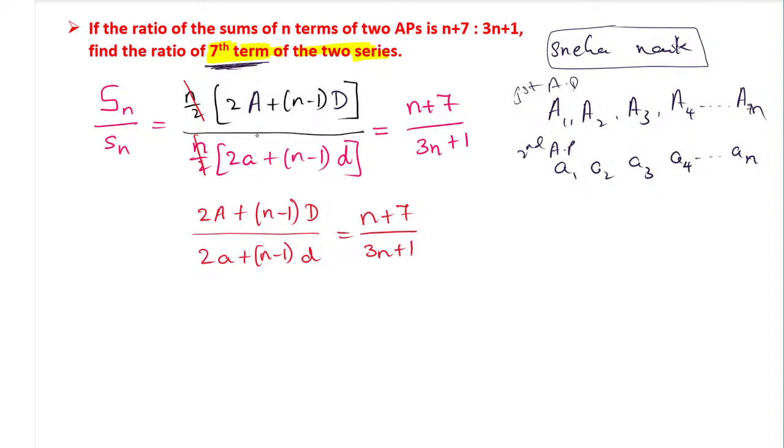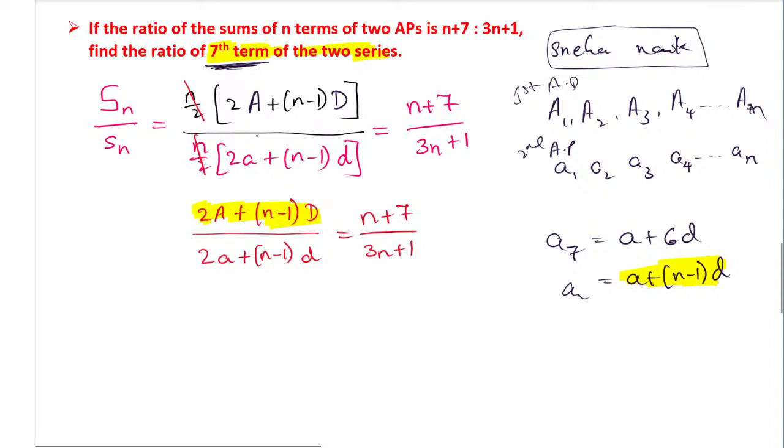The a7 formula is a plus 6d, since 7 minus 1 is 6. The an formula is nothing but a plus (n minus 1) into d, so here we require only a plus (n minus 1) into d, means instead of this we have to take this.